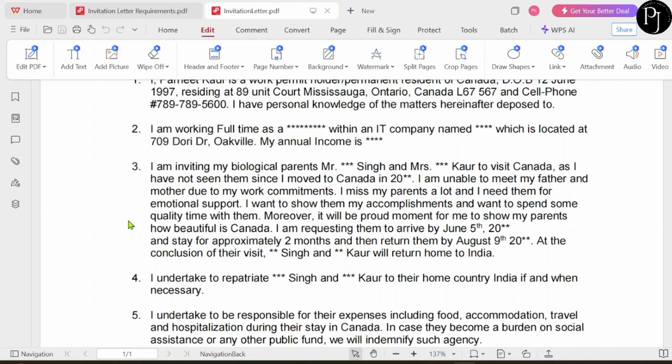We will give the reason why the visitor is visiting Canada and for how much time they will be staying. So this should be a very strong reason. Be careful with this thing.